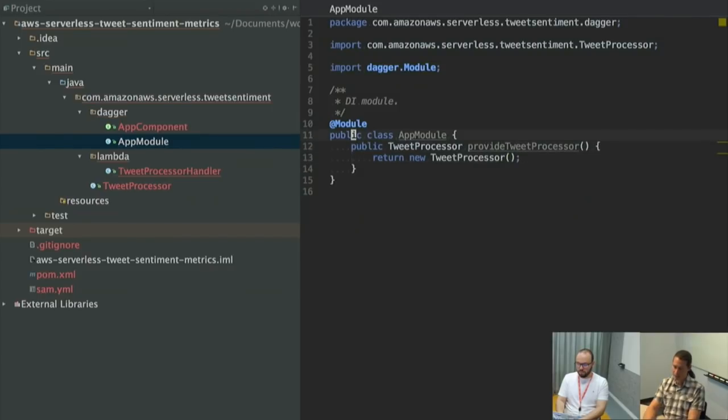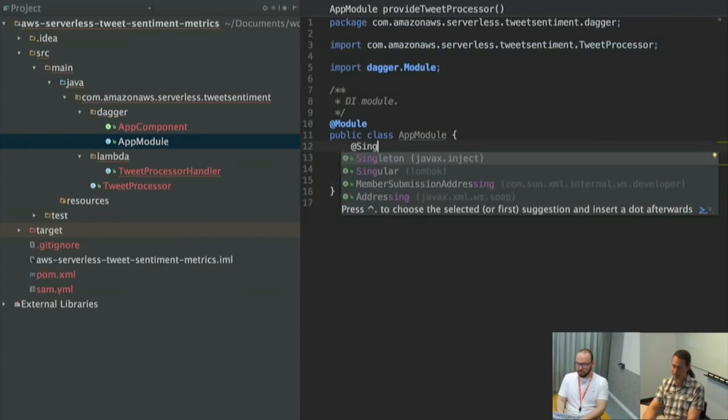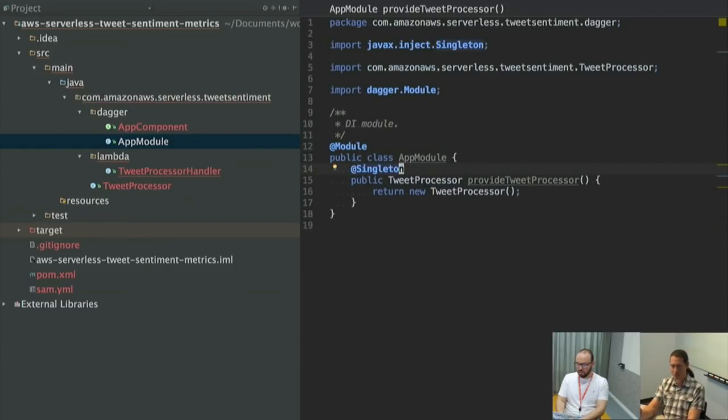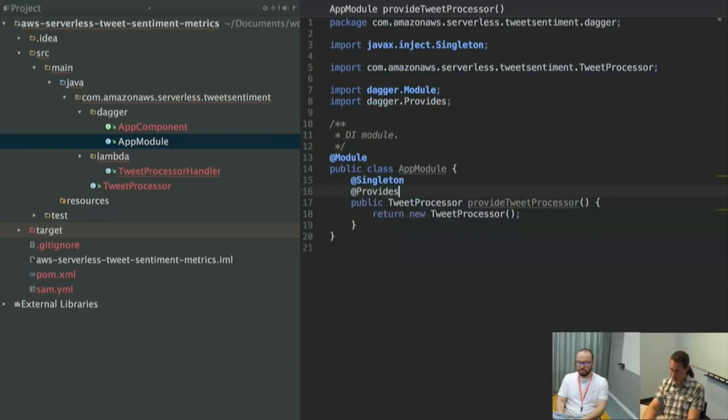Very exciting. So this is a singleton object. One thing with Juice and with Dagger is that, so Spring, everything defaults to singleton scope. And what singleton means is that this same object won't be recreated over and over again. It'll be created once and reused across any threads. Now, Juice and Dagger went the other way, and their default is that everything is a new object per thread or per anyone using it. So you have to explicitly say this is a singleton. I think there's something like provides. Yeah. So I believe this is all I have to do.